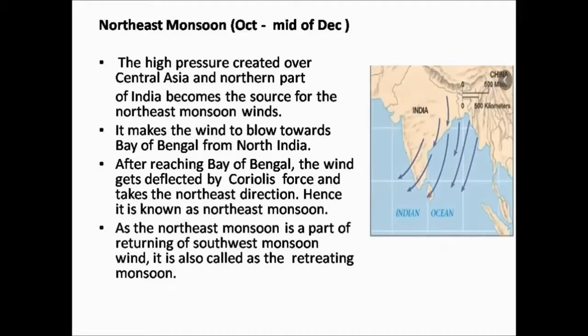As the northeast monsoon is a part of the returning of the southwest monsoon wind, it is also called the retreating monsoon. This northeast monsoon is a continuation and return of the southwest monsoon, and so it is also known as the retreating monsoon.